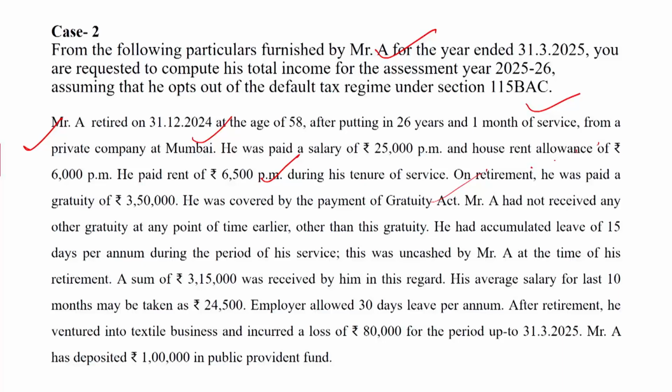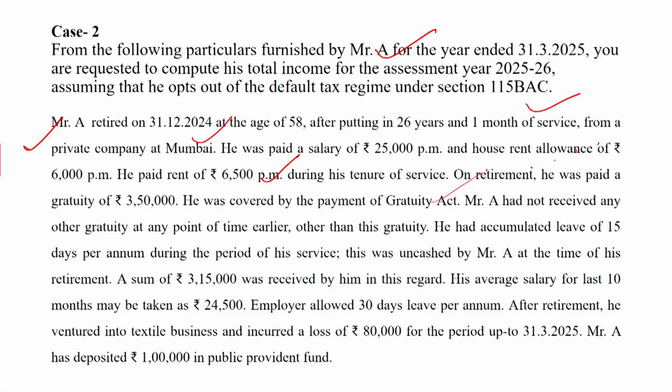He was paid a salary of 25,000 per month and house rent allowance of rupees 6,000 per month. He paid rent of rupees 6,500 per month during his tenure of service. On retirement, he was paid a gratuity of rupees 3,50,000.